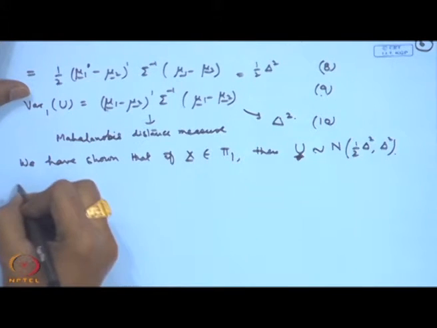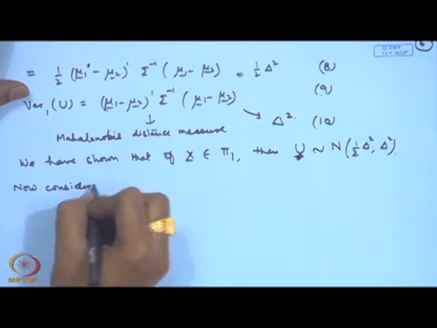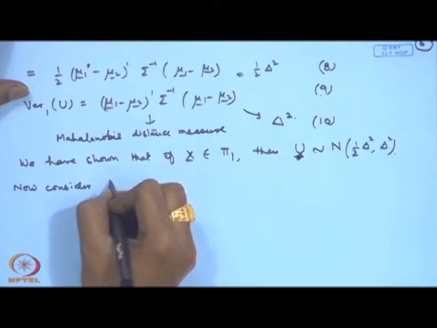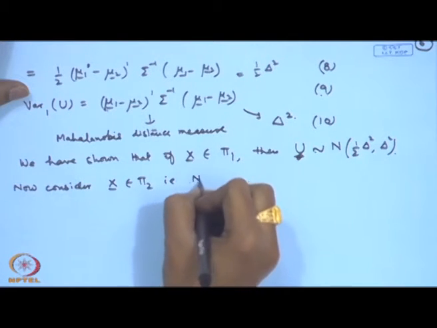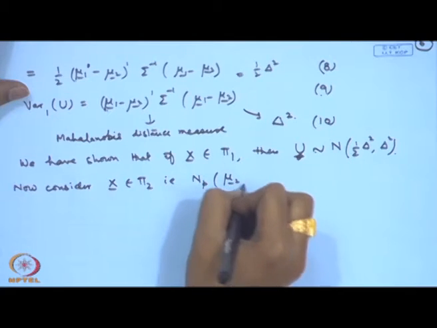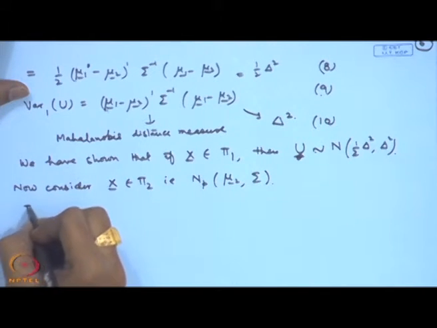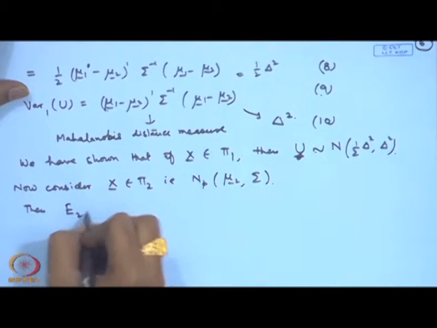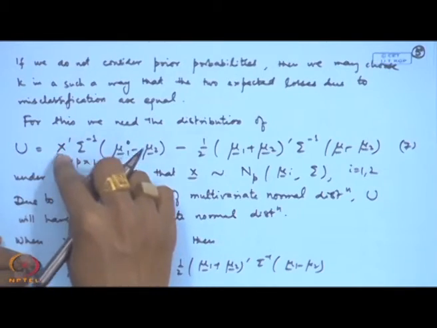Now, consider the other case, that is N p mu 2 sigma. Then expectation of u, in this case what will happen, it will become mu 2 prime here.